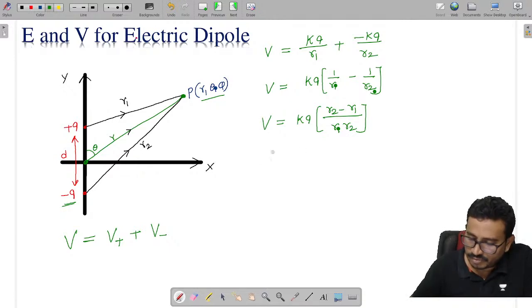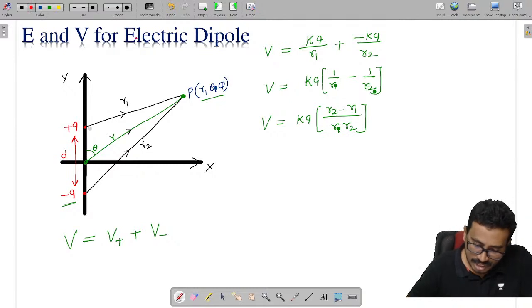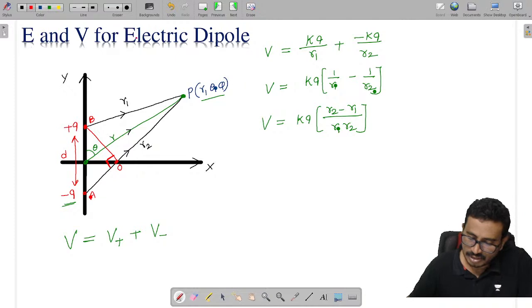Now you tell me what we can write here. This is KQ into R2 minus R1 by R1 into R2. So now we are doing this thing. I am drawing one perpendicular line from this point to here. I am calling this a perpendicular point. This is O. If I call this point A and this point B, here this angle is equal to 90 degrees.